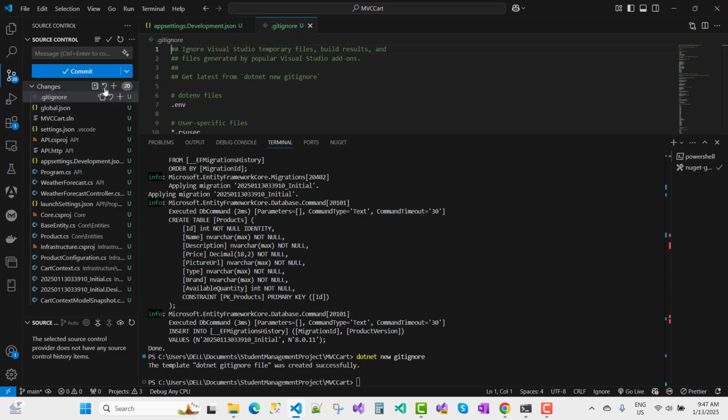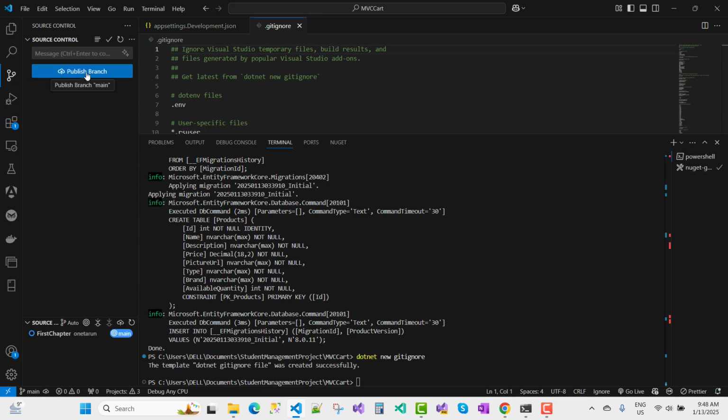Now after that, I want to stage all changes. So you can use stage all changes, and after that you add the commit message, first commit. Then commit the changes.